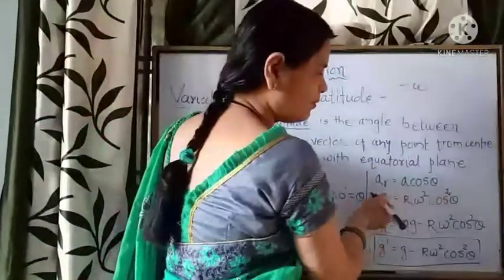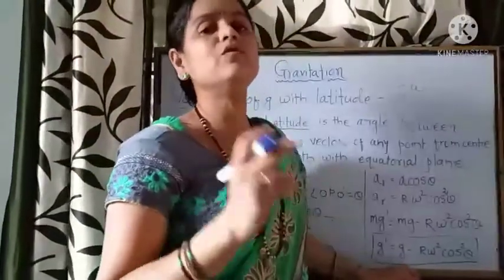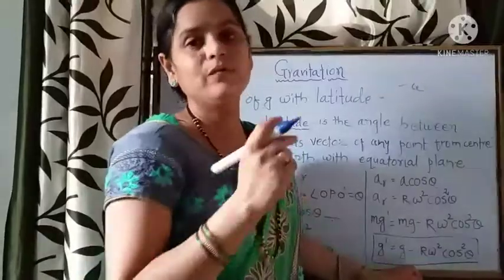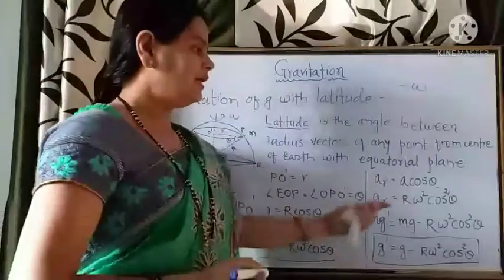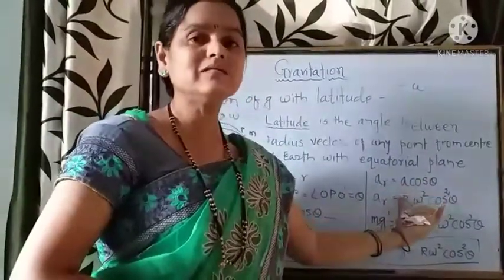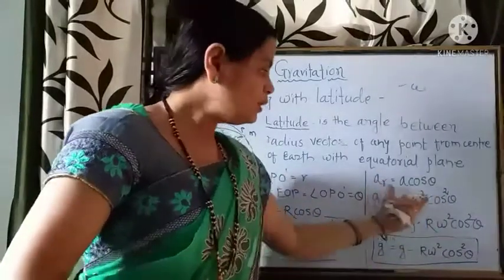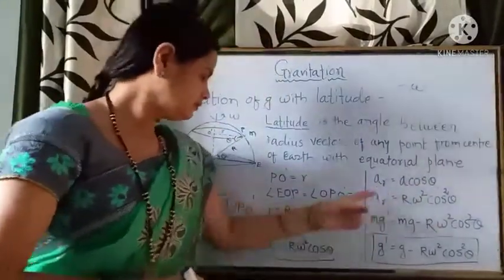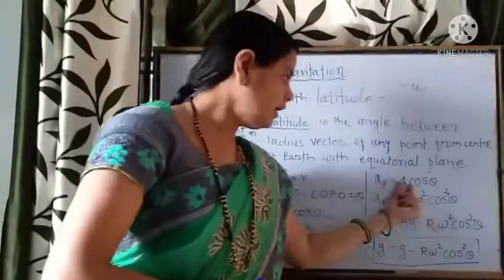We know about the resolution of vectors. If we resolve this vector, we find its component is equal to A cos of theta. But what is A?